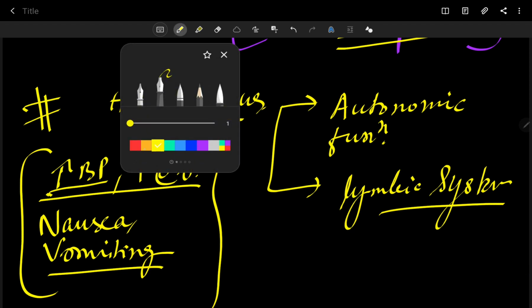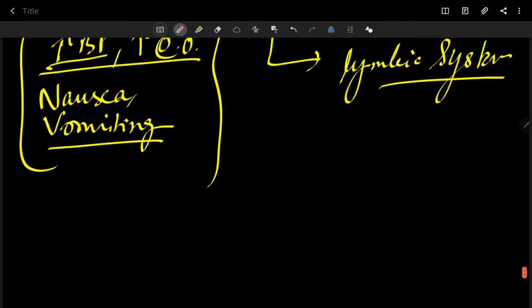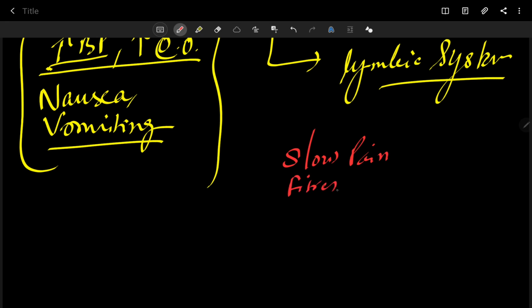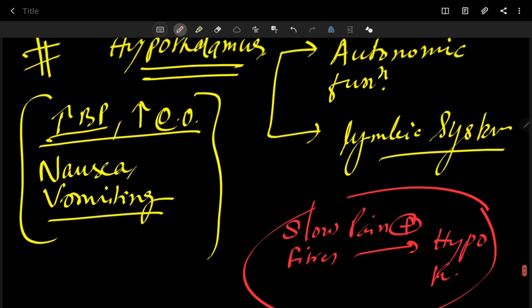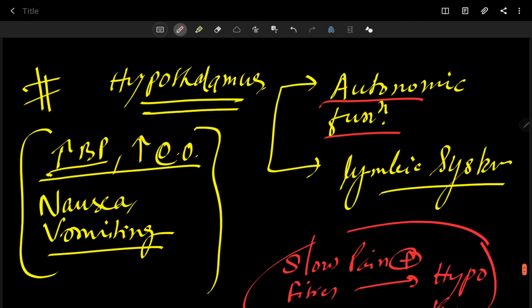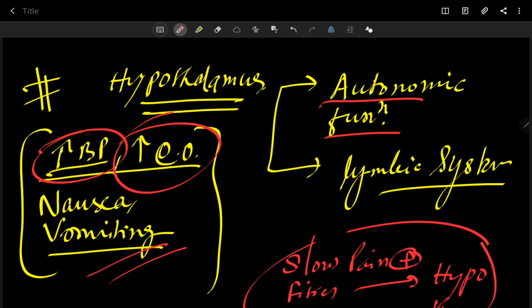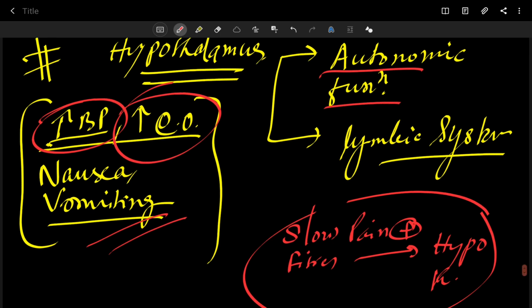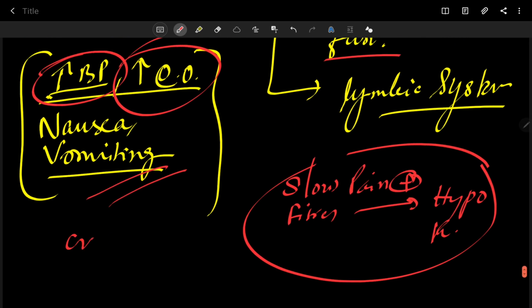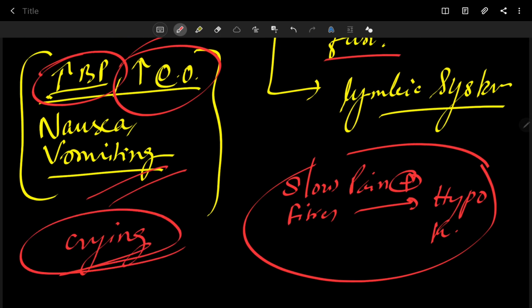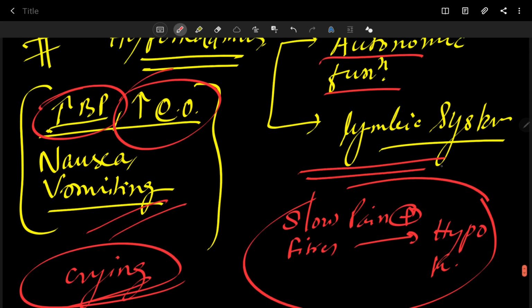So I am writing: slow pain fibers also activate the hypothalamus. That's why it can produce various autonomic functions like increased blood pressure, increased cardiac output, nausea, vomiting, etc. And the patient may also cry due to activation of your limbic system.